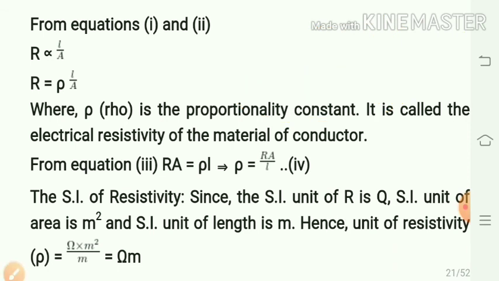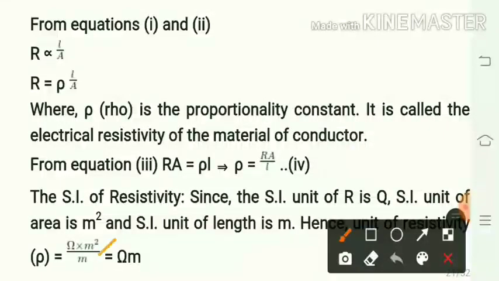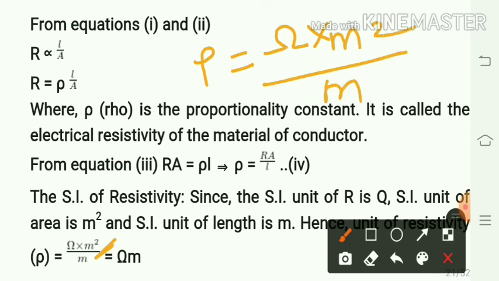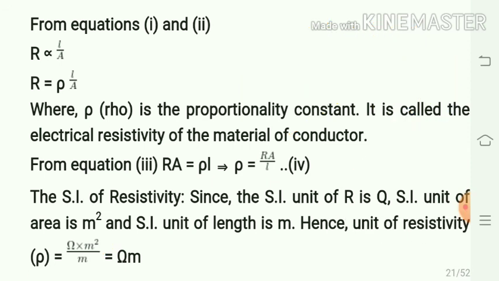What is the SI unit of resistivity? Since the unit of resistance is ohm, the unit of area of cross section is m square, divided by the length unit m. So the SI unit of rho is equal to ohm into meter square upon m. So one m gets cancelled. Therefore, rho has SI unit ohm meter. This is the SI unit for resistivity.